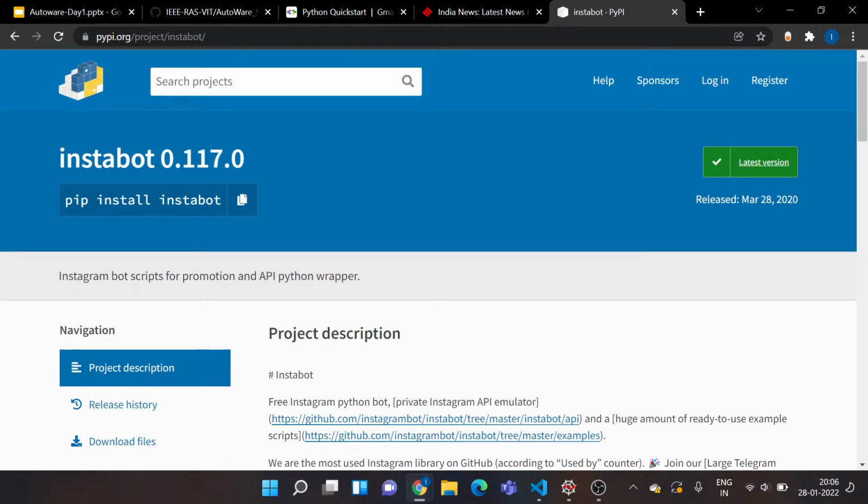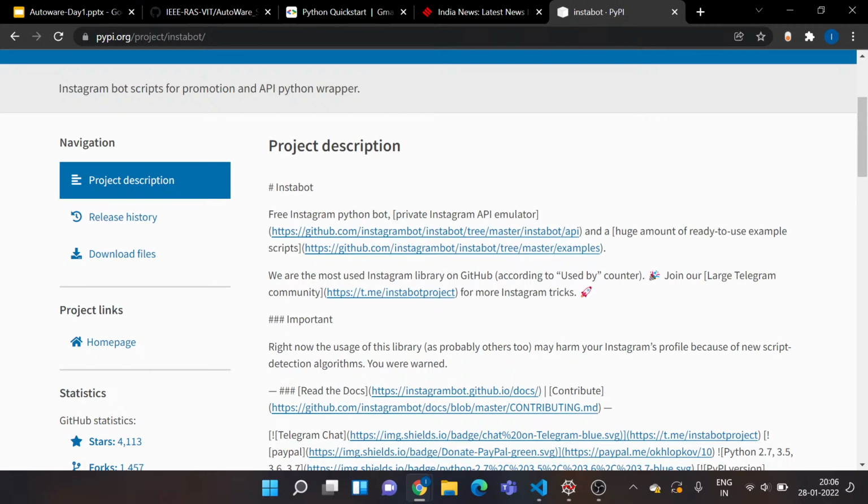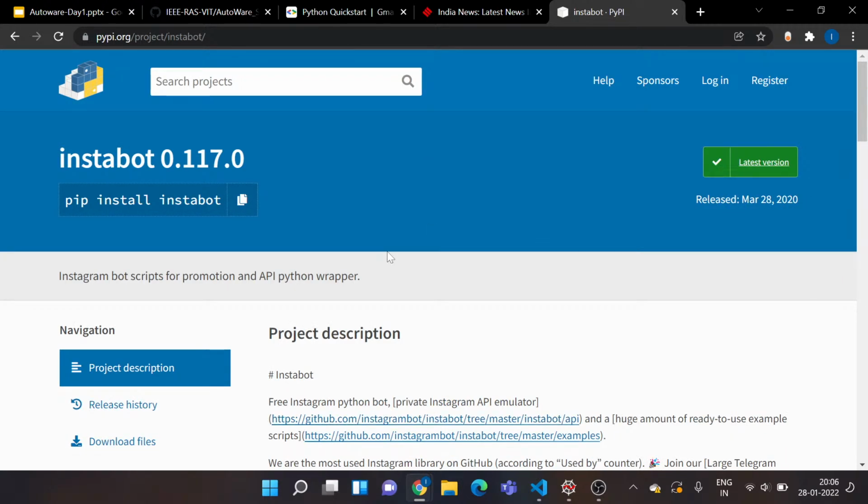This documentation provides all the description about this library. It's free to use, it just does not come with your default Python installation. So for this project, we need to install this library externally, and then we'll see how we can import and use it in Python. I can just copy the command from here.